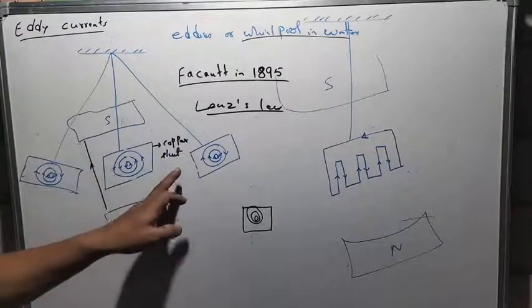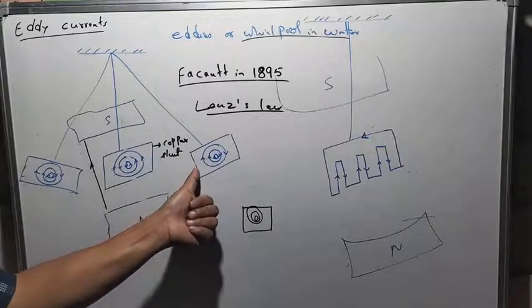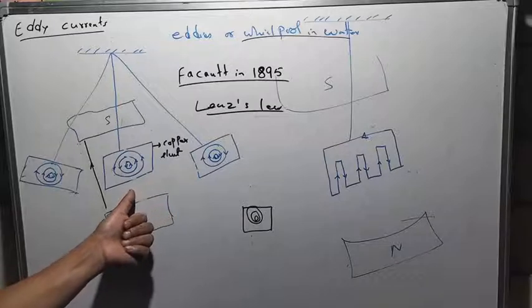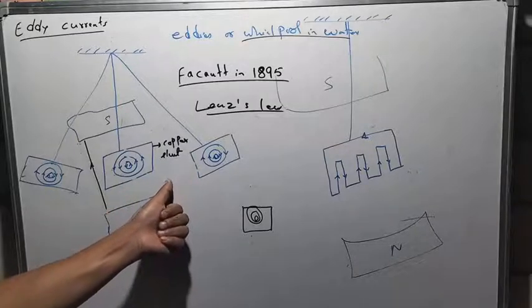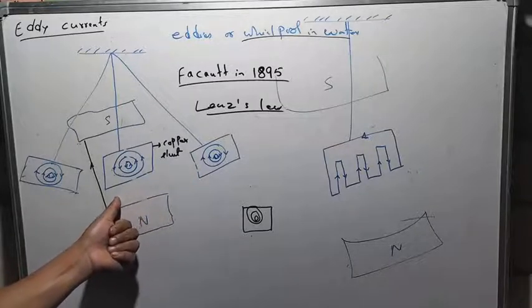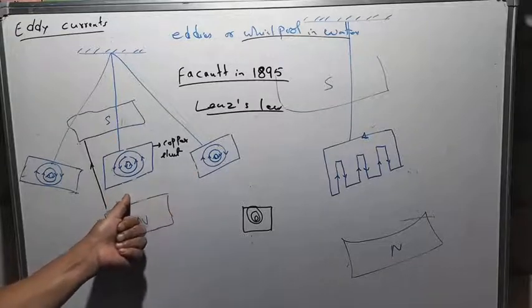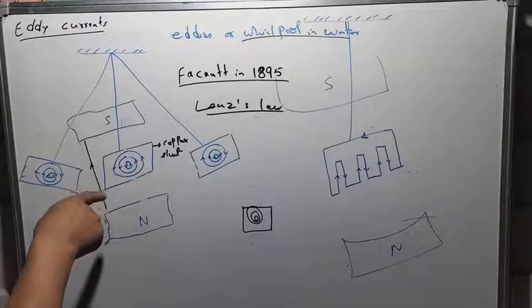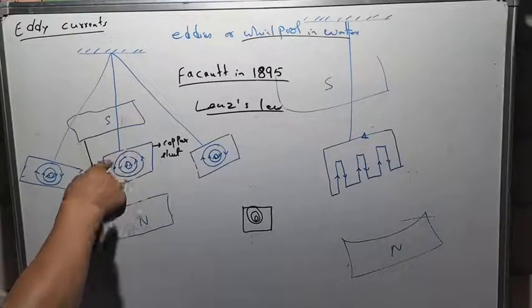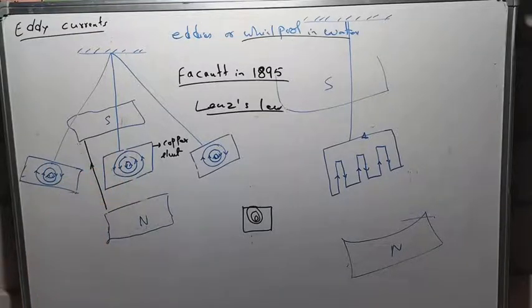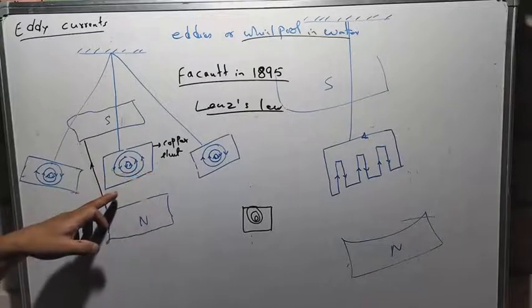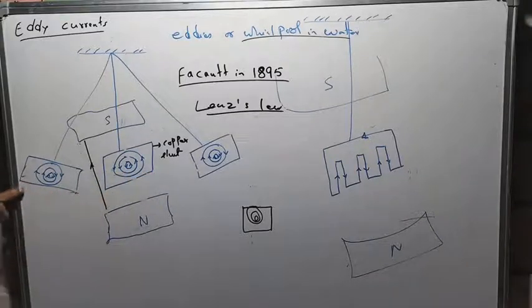Similarly, when this bob, or this metal sheet, is coming back towards the magnetic field, at that time you'll find the magnetic flux is maximum. Because the magnetic flux is maximum, the current is induced, but the direction is again anti-clockwise. Again, when the bob, or this copper sheet, is going out of the field towards the left,